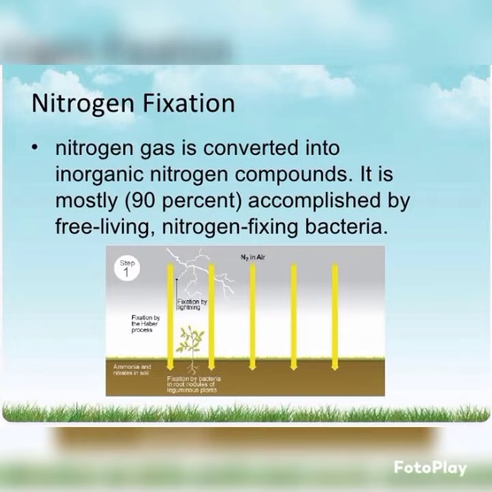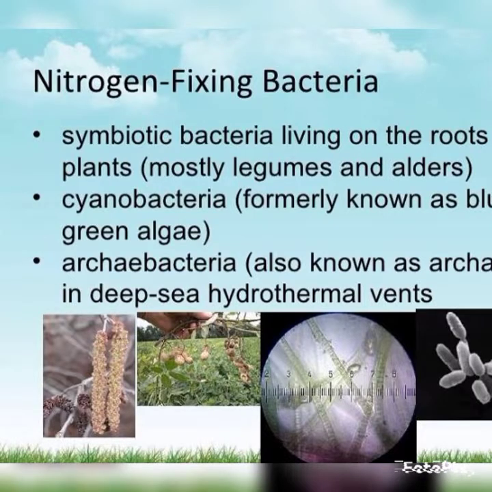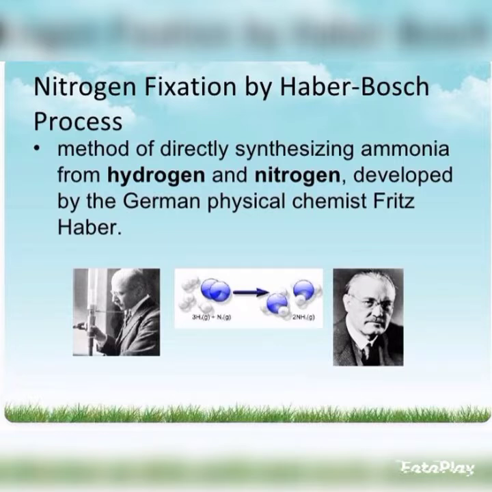It is mostly, 90%, accomplished by free-living nitrogen-fixing bacteria. Nitrogen-fixing bacteria: symbiotic bacteria living on the roots of plants, mostly legumes and alders; cyanobacteria, formerly known as blue-green algae; archaebacteria. Also nitrogen fixation by the Haber-Bosch process, a method of directly synthesizing ammonia from hydrogen and nitrogen, developed by the German physical chemist Fritz Haber.